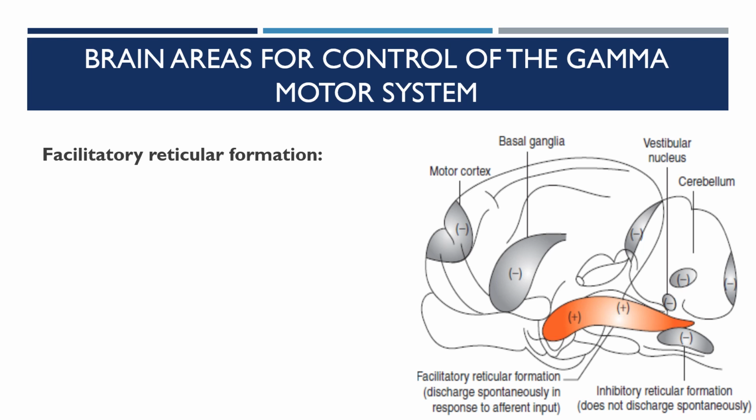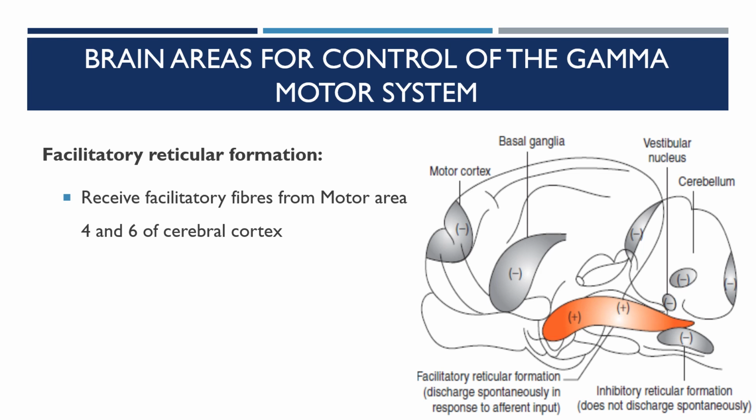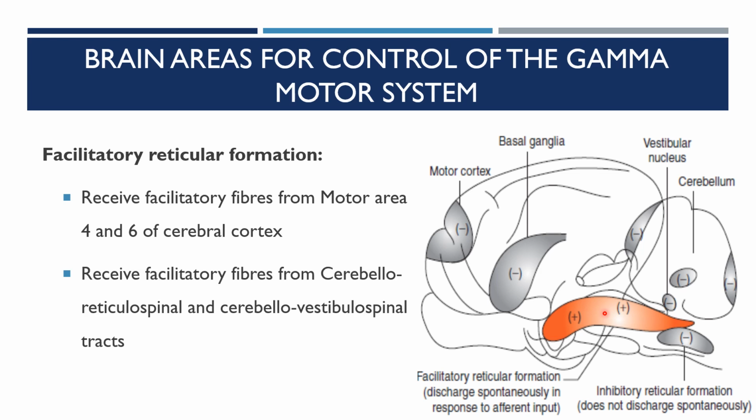Brain areas for the control of gamma motor neurons. The facilitatory area of the reticular formation receives facilitative fibers from motor areas 4 and 6 of the cerebral cortex. It also receives facilitatory fibers from the cerebellum and vestibulospinal tracts, and this increases the gamma motor neuron discharge.